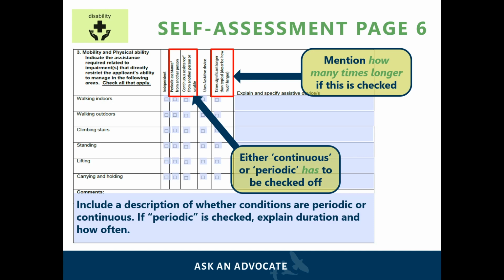That is, if an applicant says that it takes them significantly longer to walk outdoors, it may be helpful to write how much longer. Additionally, if an applicant requires assistance, it may be helpful to write who provides that assistance. For this section, it is important to remember that one of the eligibility criteria is that the applicant needs significant help with daily living activities from another person, animal, or device. The applicant can also write that even though the applicant is independent, they struggle to ask for help when they need it, and that they would benefit from assistance.